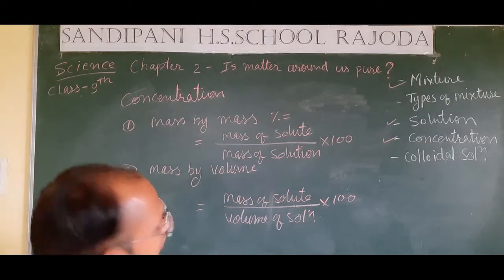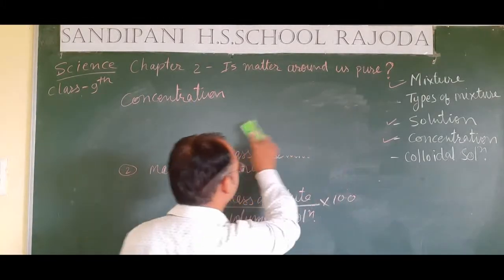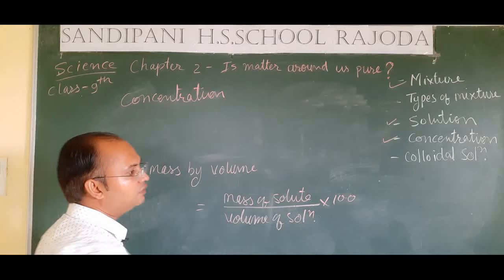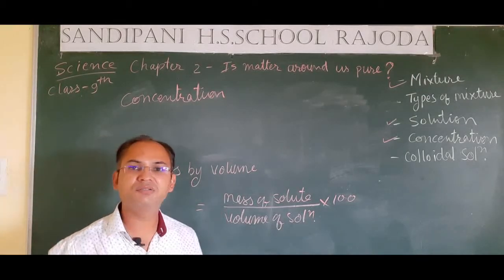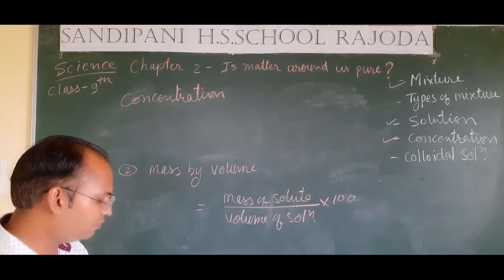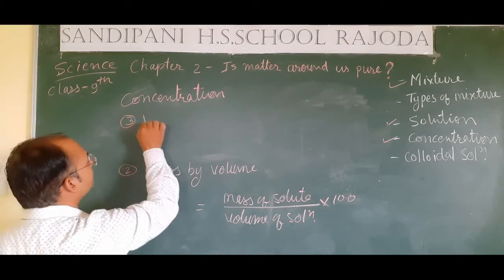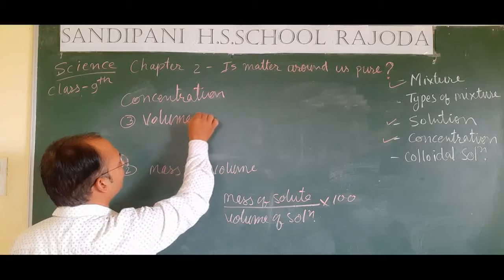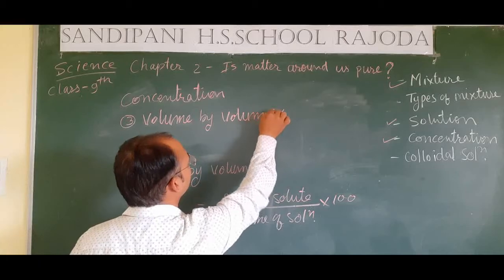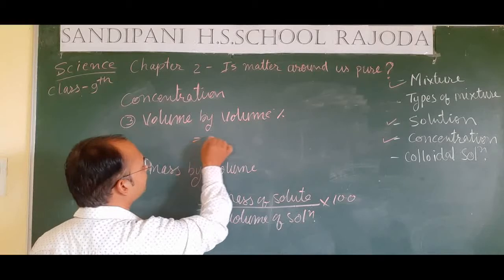The third method to express the concentration is volume by volume percentage. Sometimes, students, we have to dissolve a liquid in a liquid. So if we dissolve a liquid in a liquid, we take the volume of the solute as well as the solution. So in the third case, volume by volume percent.